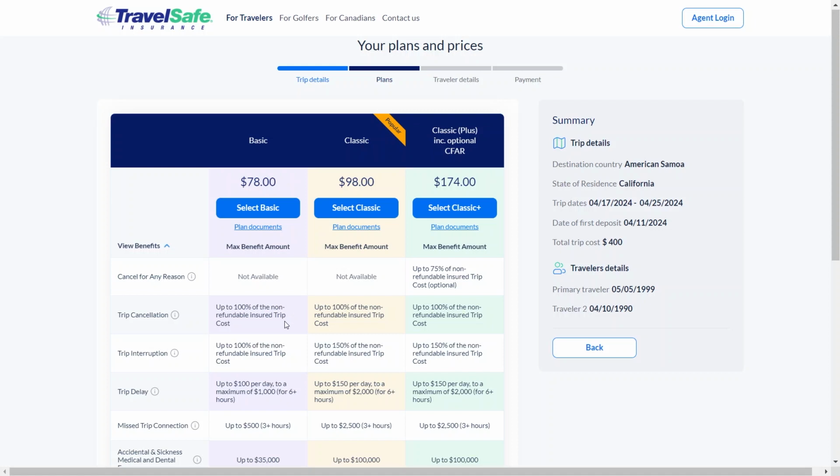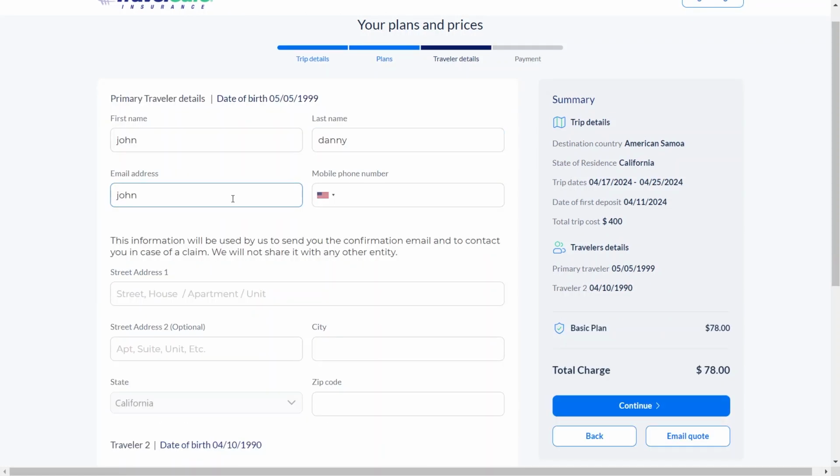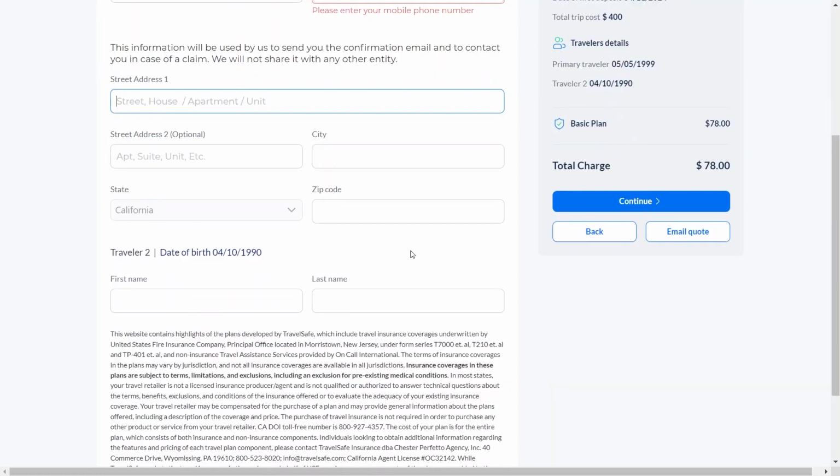In traveler details, type your first and last name, along with your email address and mobile phone number. Type your street addresses 1 and 2 as per choice.